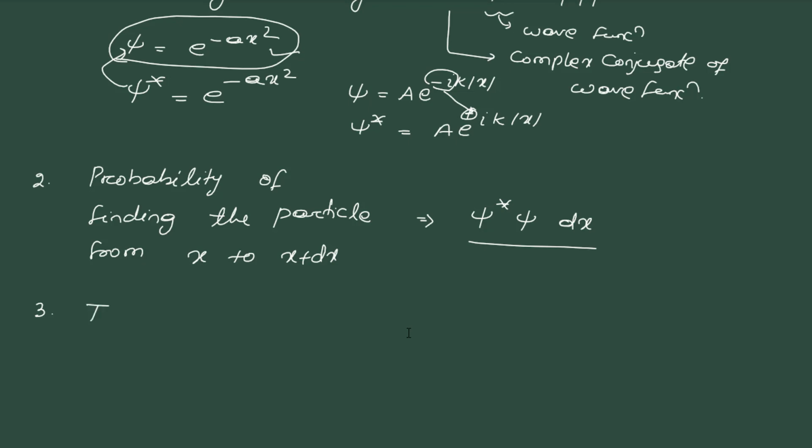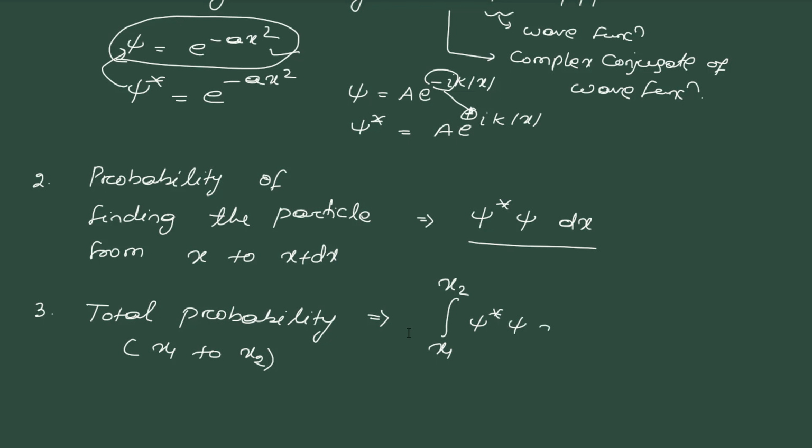Then the total probability, that is from x1 to x2, here we have to integrate. This is our total probability, and this is represented by capital P. This is all about the representation of the wave function.